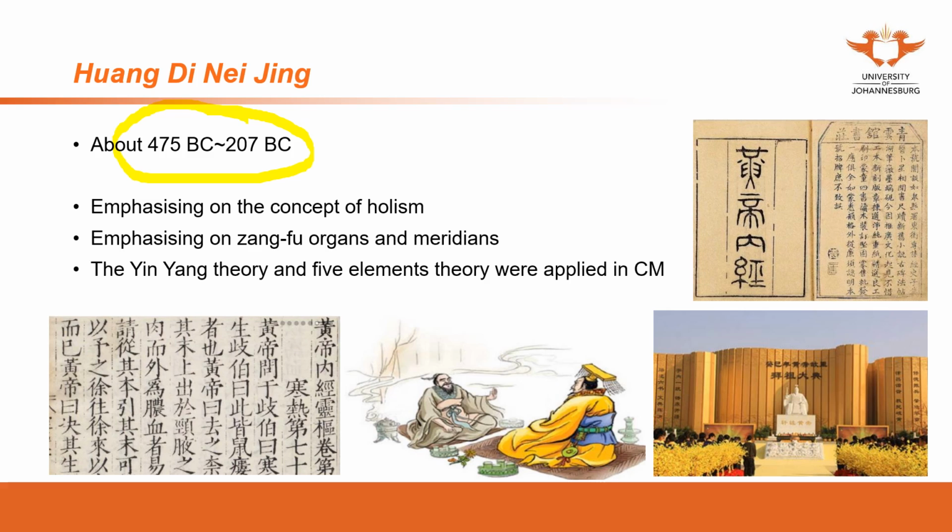The second is that Huangdi Neijing emphasized the Zangfu organs and meridians. Zangfu organs, Zang organs and Fu organs, we are also going to study in the basic theory. These are the internal organs. We divide the different organs into two categories according to their characteristics. The relationship between the organs and the meridians has been emphasized in Huangdi Neijing. So these are the theories that we are going to use.